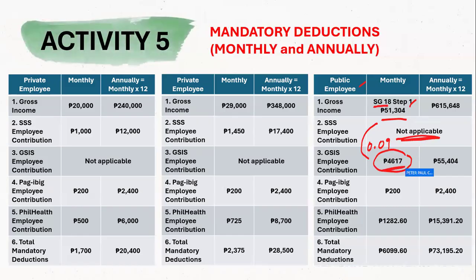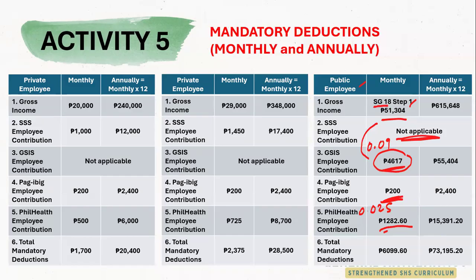So the answer is 4,617, rounded off to the nearest peso. Then the Pag-IBIG is 200 pesos. For PhilHealth, we get 2.5% multiplied by 0.25. Could you check? So that's 1,282 and 60 centavos.